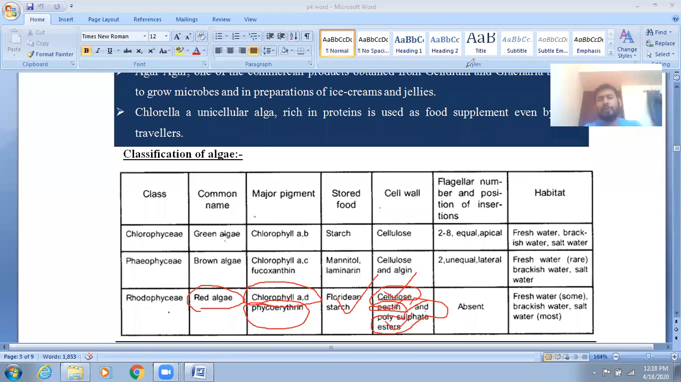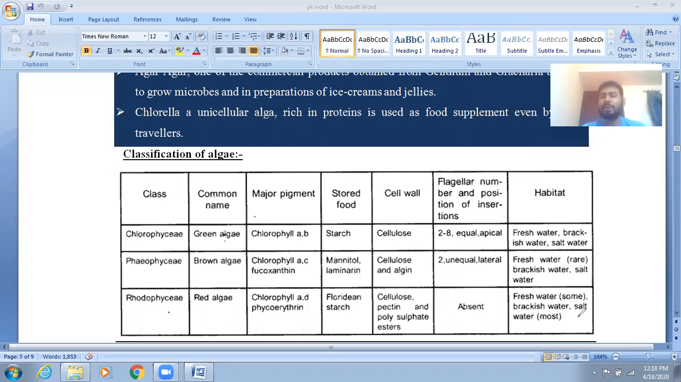Now next, flagella. This is very, very important, because in other classes you can see flagella are present, but in the case of Rhodophyceae, there are no flagella. Rhodophyceae have no flagella. I have also prepared assignments, so you will get this question there also.